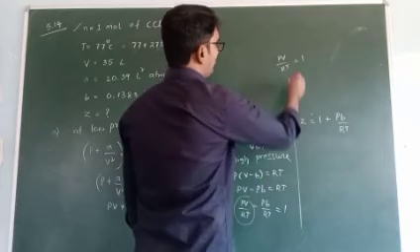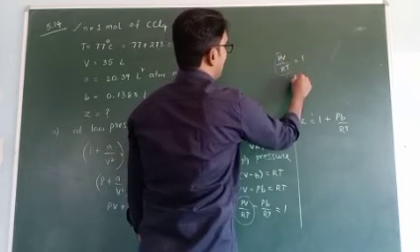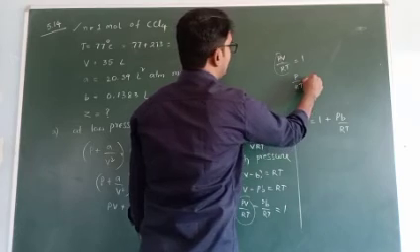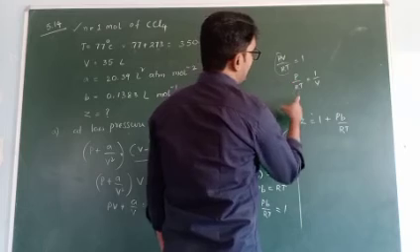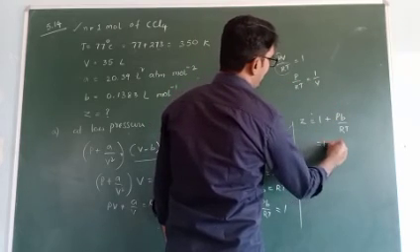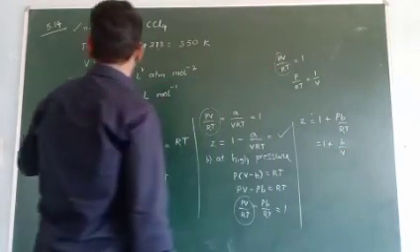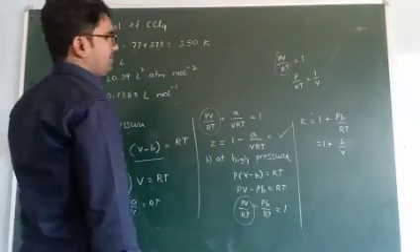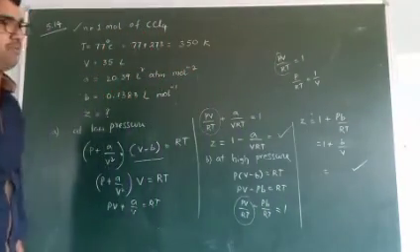So in P by RT, this V moves to that side, P by RT is equal to 1 by V. So this P by RT is replaced with 1 by V. So this is equal to 1 plus B by V. We know that V value. Substitute here and calculate the Z factor value for this problem.